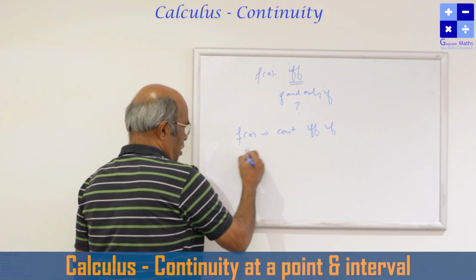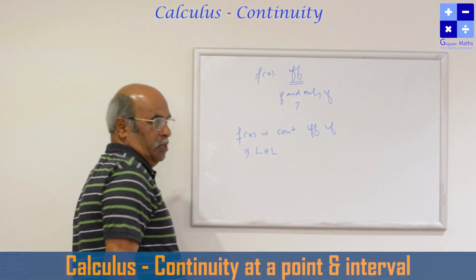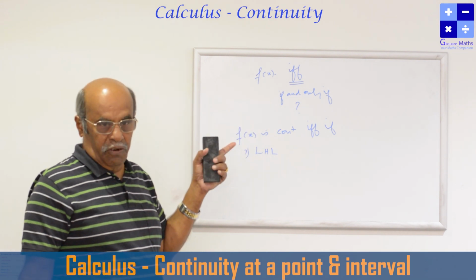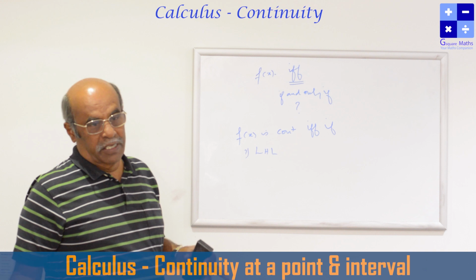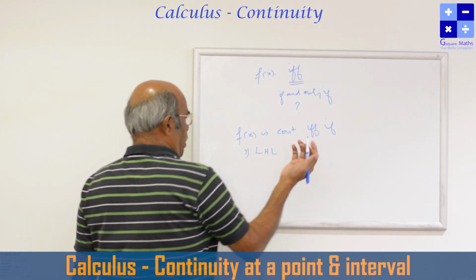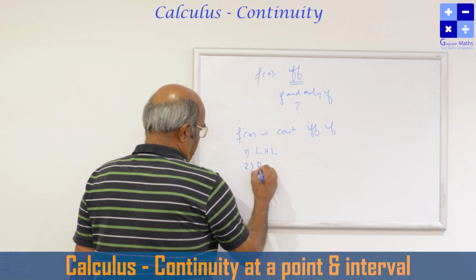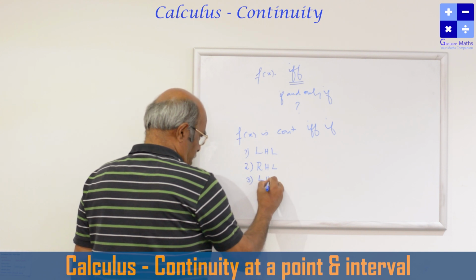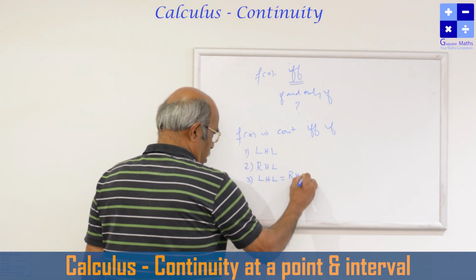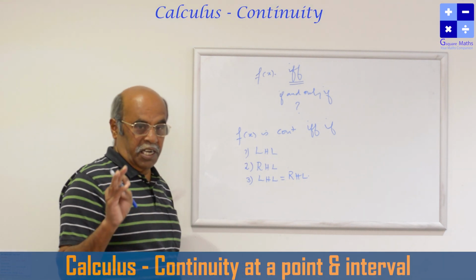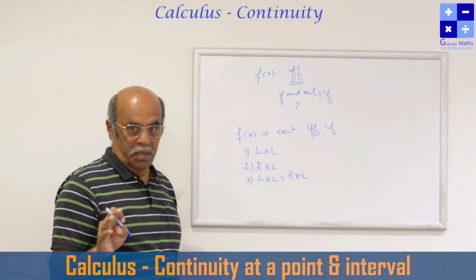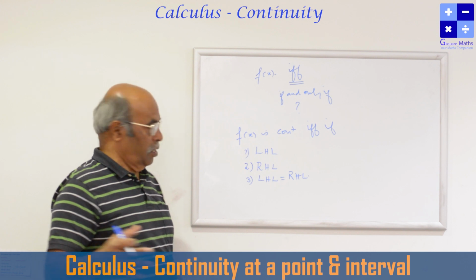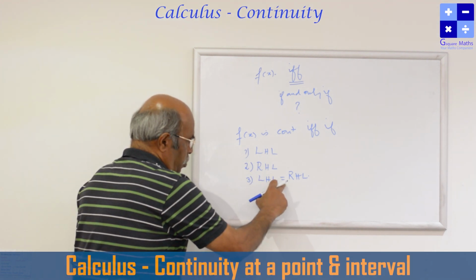First condition, the left hand limit should exist. In the previous chapter we already saw how to find the left hand limit and the right hand limit. The left hand limit may or may not exist. Second, the right hand limit should exist. Third, LHL should be equal to RHL. For a given function at a given point, the left hand limit may exist, the right hand limit may exist, and they may or may not be equal. So the left hand limit should be equal to the right hand limit.